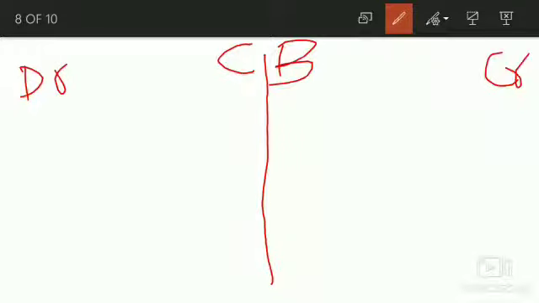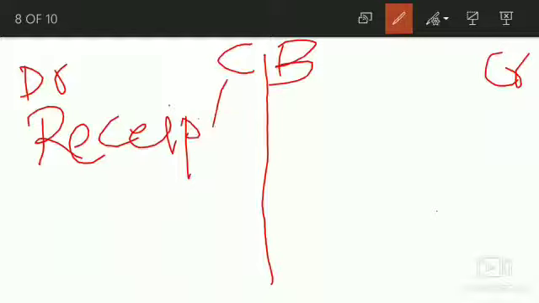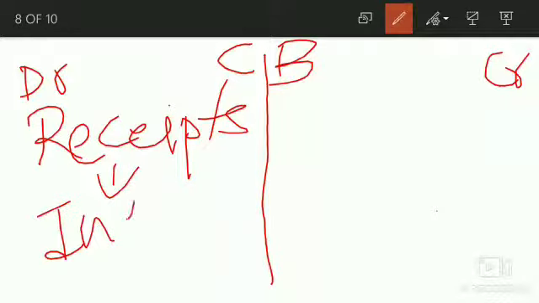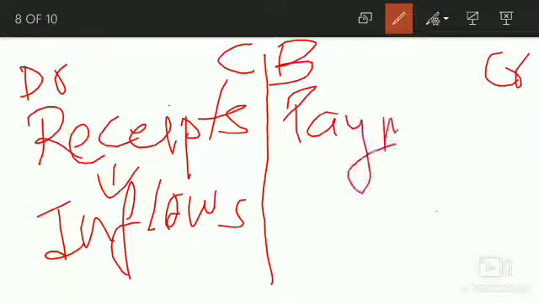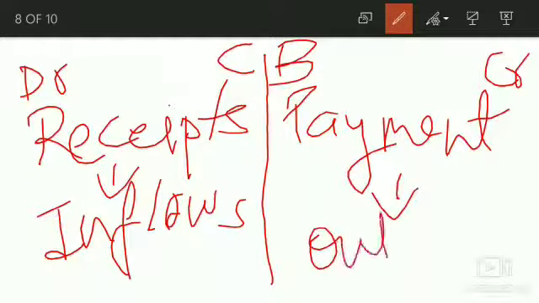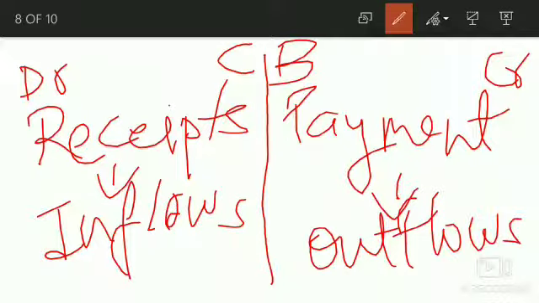We have to keep in mind that on the debit side we have to record all the receipts, which means whatever our business is receiving in the form of cash or bank, we have to debit on the debit side, and the credit side is for payments or outflows from the business in the form of cash or bank.